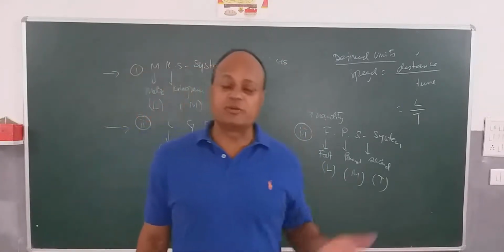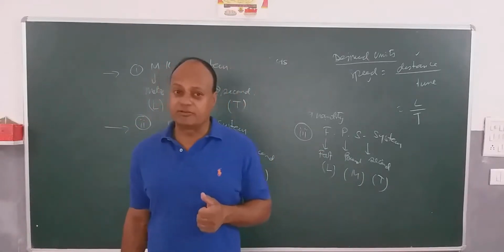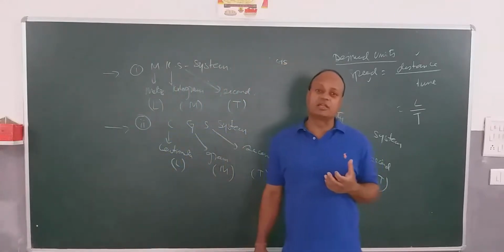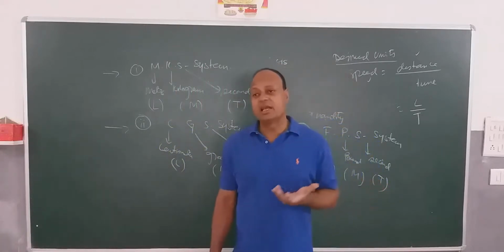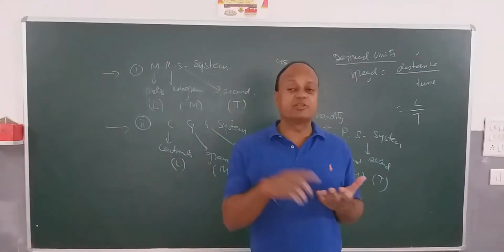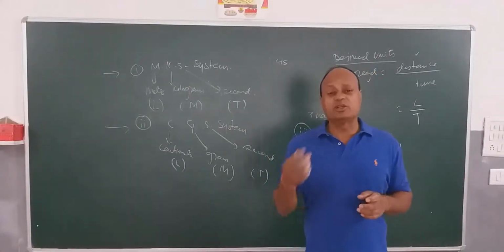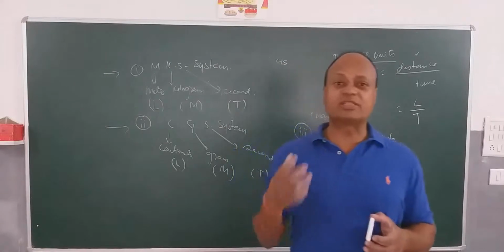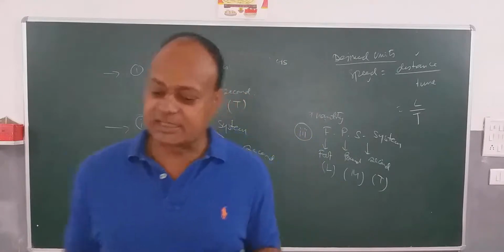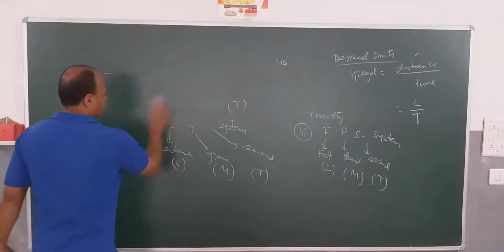But as new quantities were being discovered rapidly by science, it was felt that only three basic units were not enough. For example, if you wanted to measure the intensity of light, these three were not enough. If you wanted to measure temperature, again these three fundamental units were not enough. If you wanted to measure the amount of substance, which is not mass but which is number, then also these were not enough. So slowly there was a growing need to develop a system which could incorporate more basic units, and therefore in 1960 the SI system was developed. So we will be discussing the SI system.